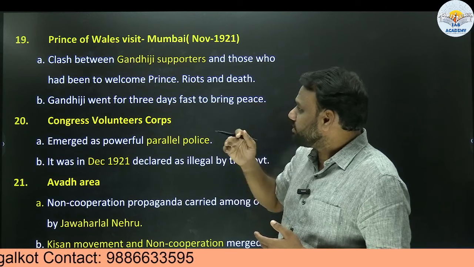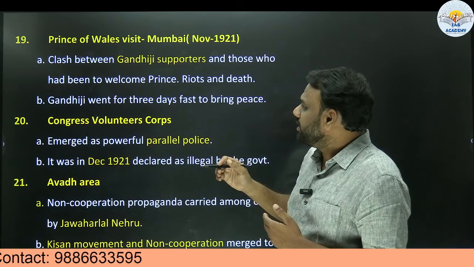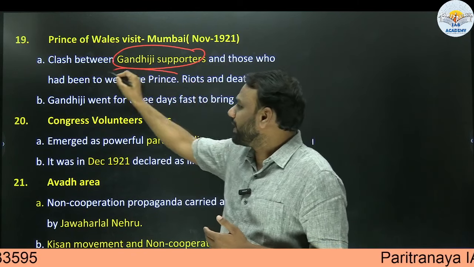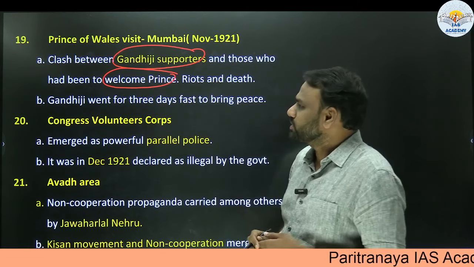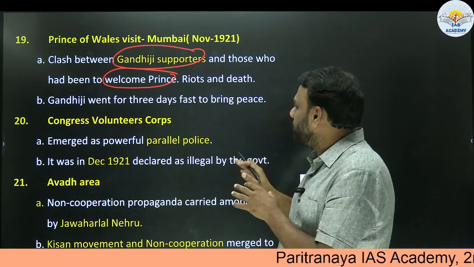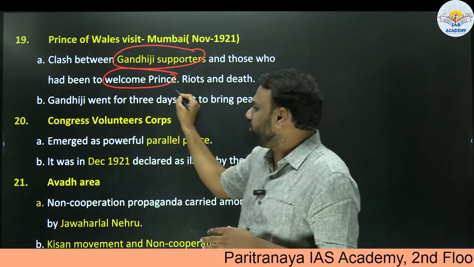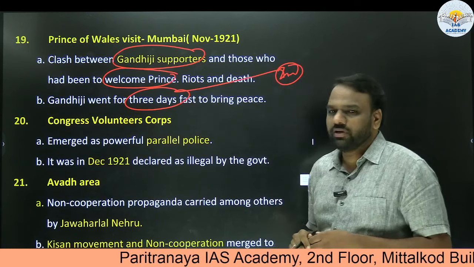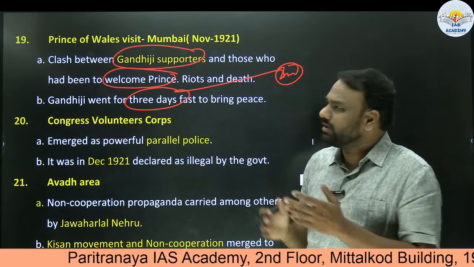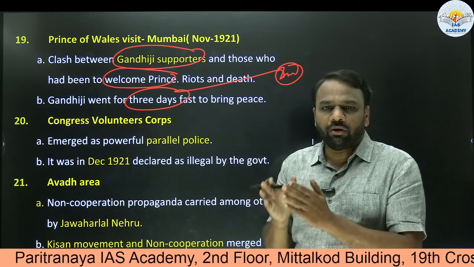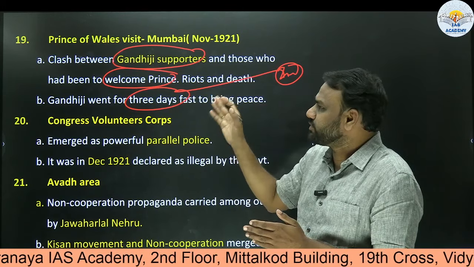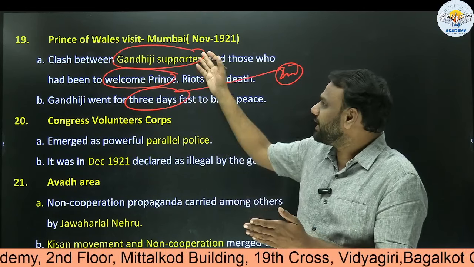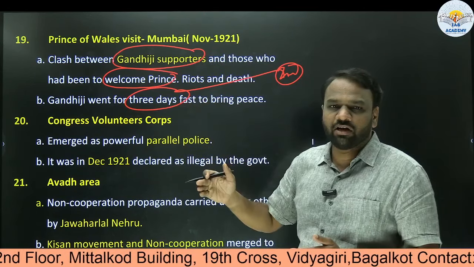So during the Prince of Wales' visit to India, there was a clash between Gandhiji's supporters and the people who had gone to welcome the Prince. There was violence involved, and in order to bring peace, Gandhiji fasted for 3 days. Important: in the chain of events, we have to remember whether the non-cooperation movement was launched first or the Prince of Wales visit was first. Here we understand that the non-cooperation movement was launched first, and subsequently in 1921, the Prince of Wales visited India.